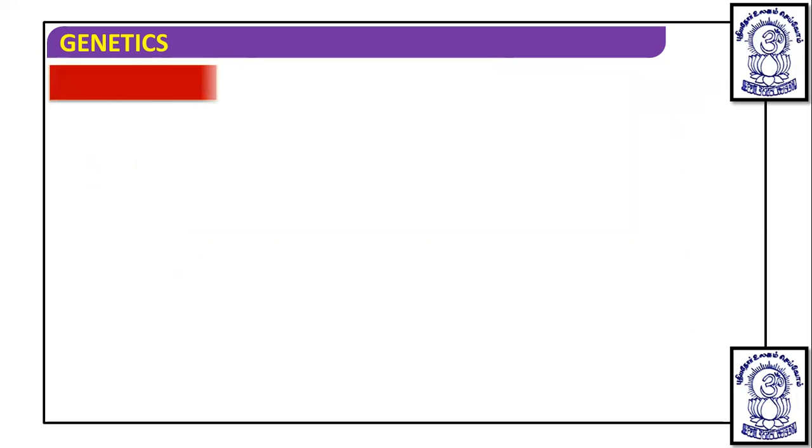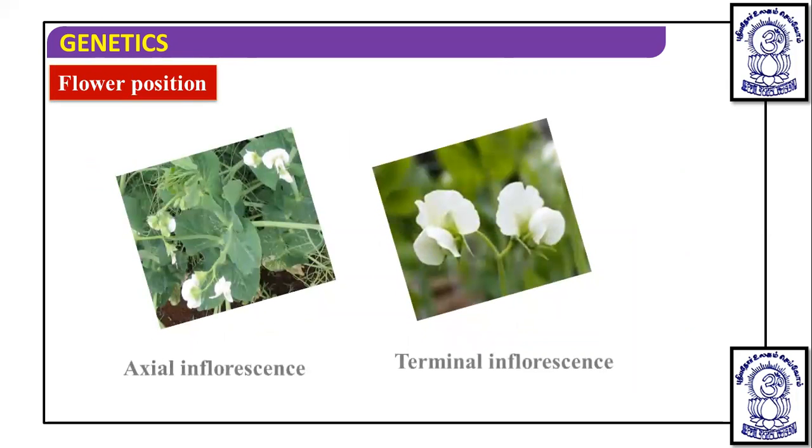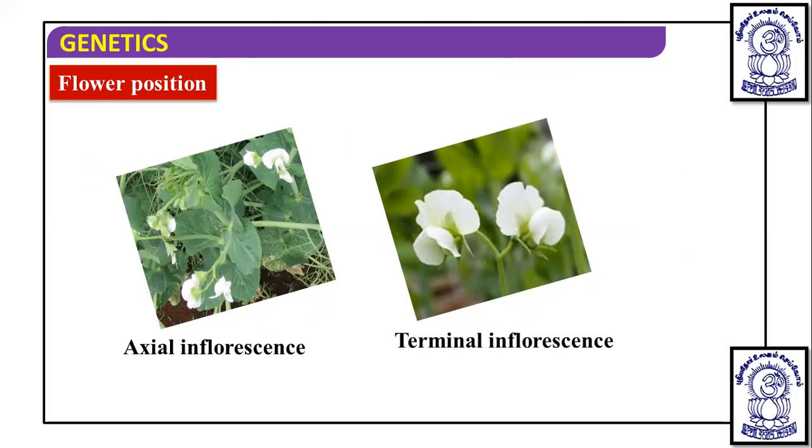Then flower position: this is axial inflorescence, meaning the flowers are present in the axils of branches. Suppose this is terminal inflorescence, so the flower is present at the tip of the branch, and here the flower is present in the axil of the branch. This angle is known as the axil.